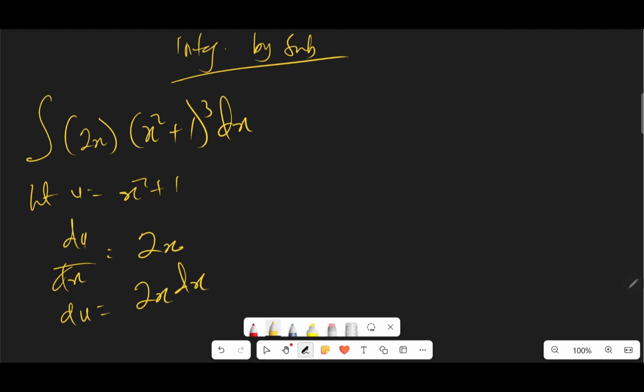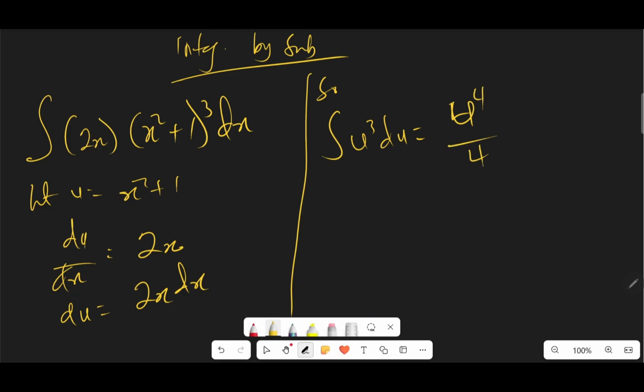Now that I have u equal to x squared plus 1 and du equal to 2x dx, I can pick it and replace it in the integral. So we are going to have the integral of u cubed du, which is equal to u to the power 4 over 4. Is that okay? Then from here I can substitute my u back, and I'll get my final answer. So that is how it is done.